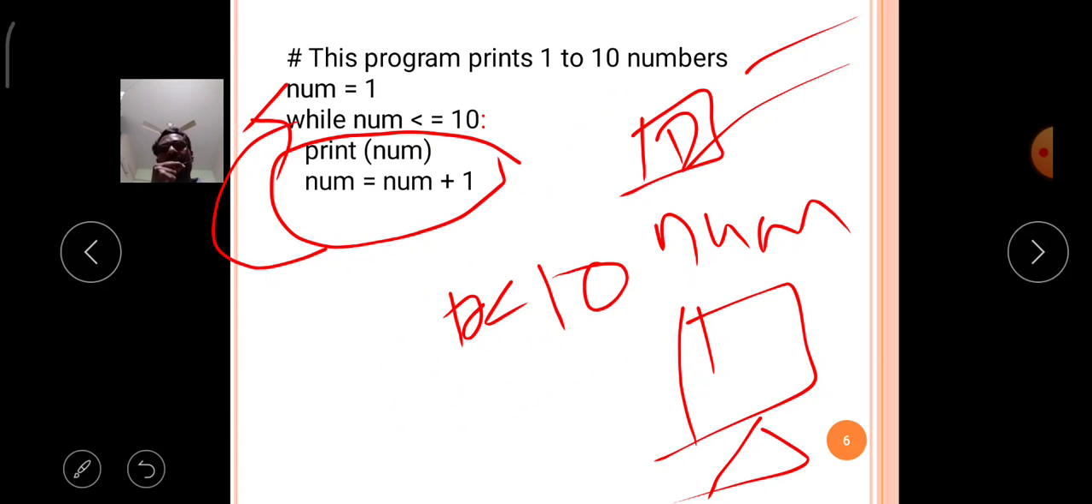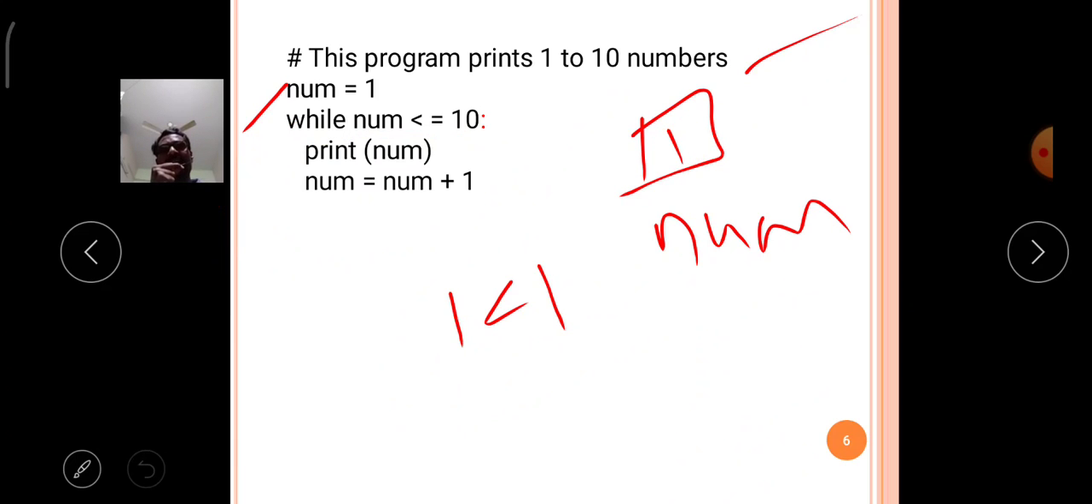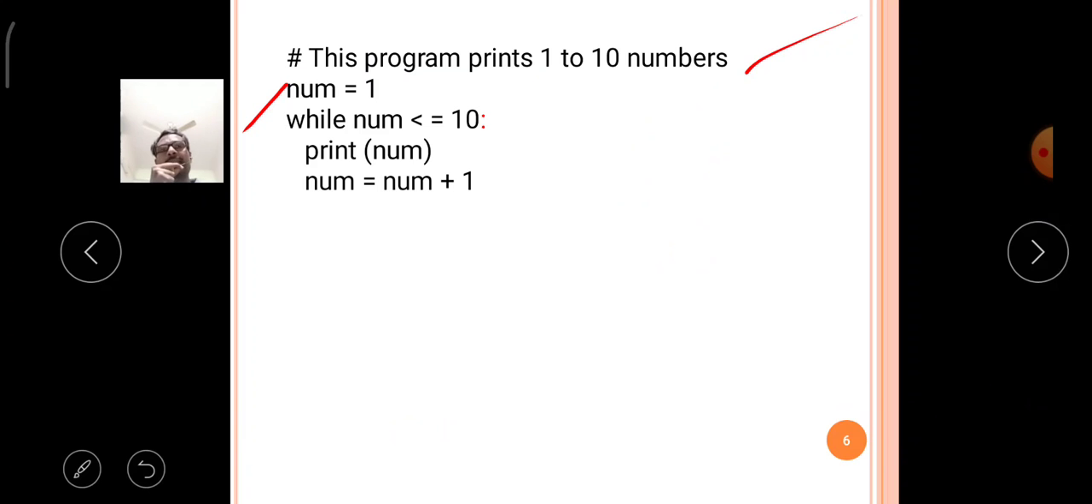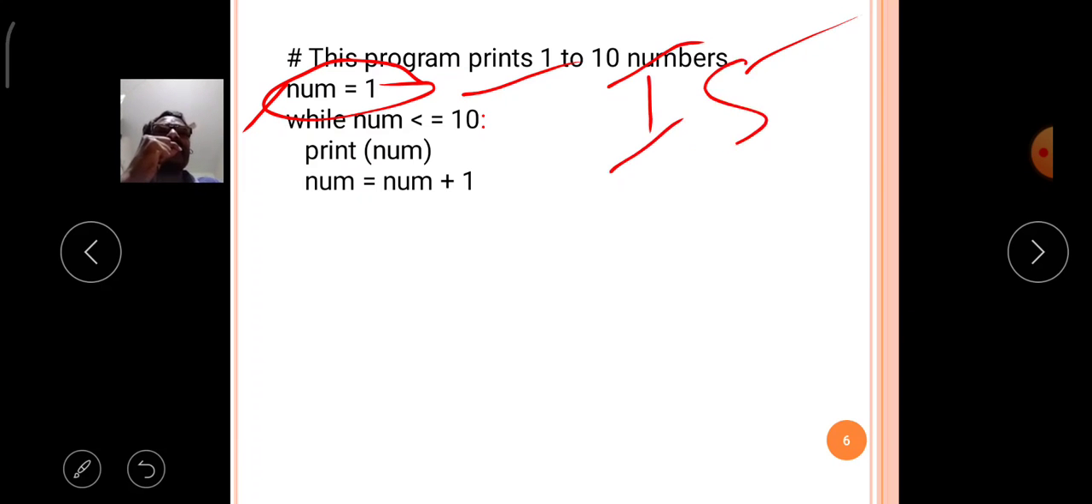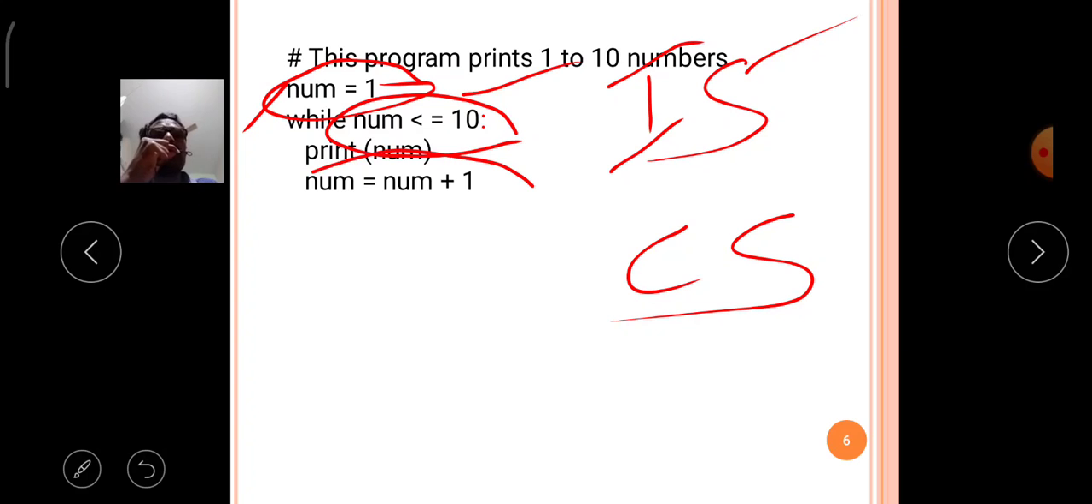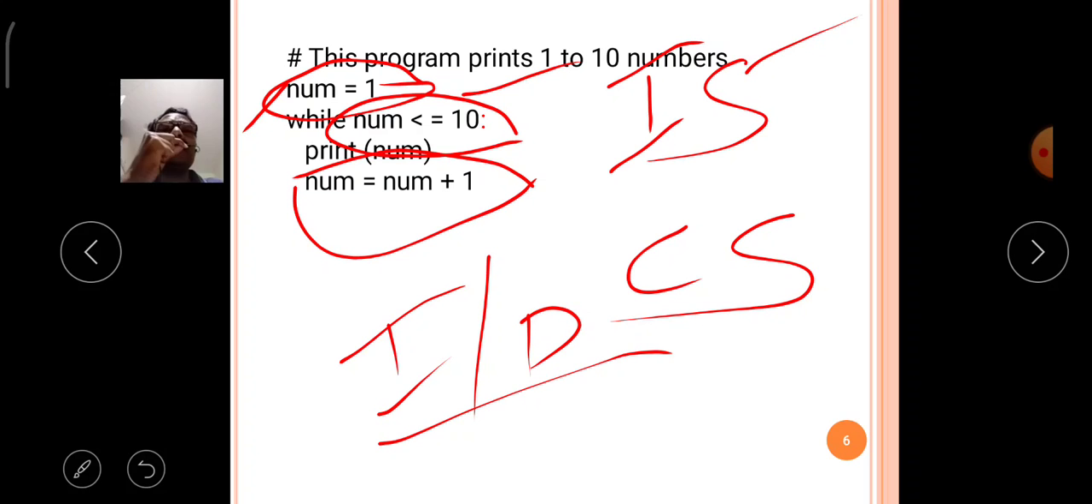Here observe the three statements carefully in the while loop. The first one is num is assigned to 1, the first statement. This is called the initialization statement of the while loop. Now num is less than or equal to 10, that is called the condition statement. Now num is assigned to num plus 1, that is called the increment or decrement statement of a while loop.